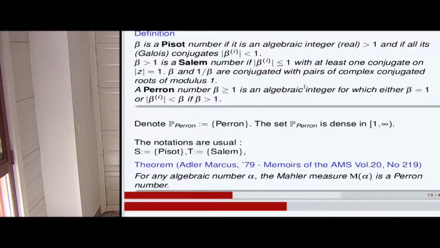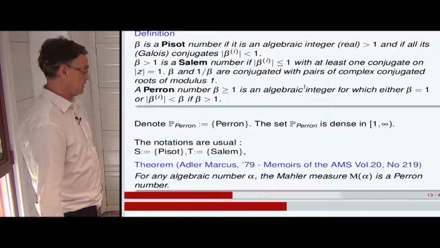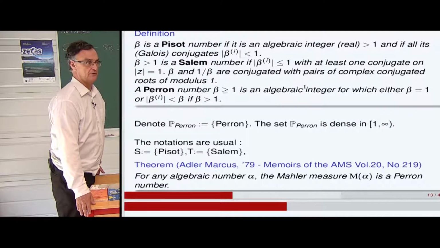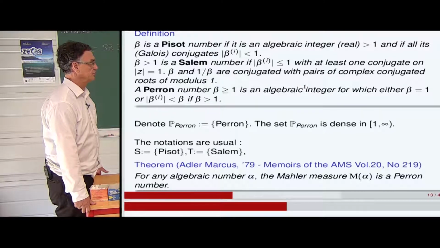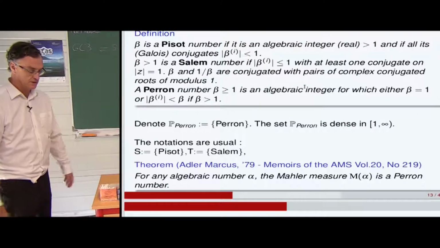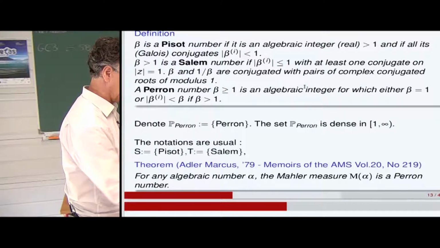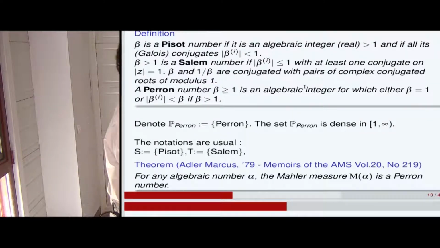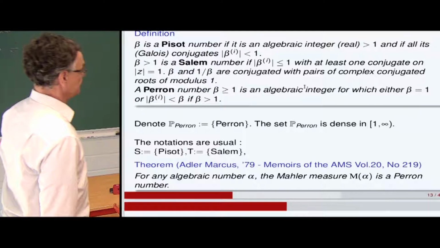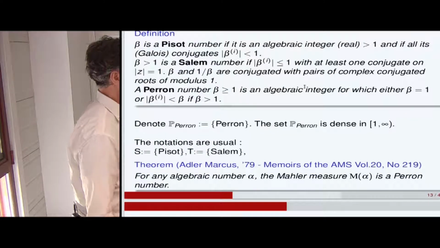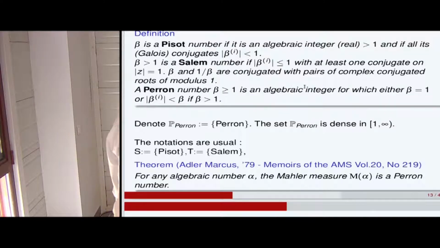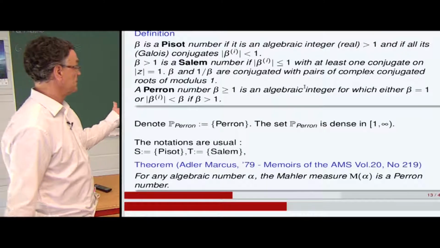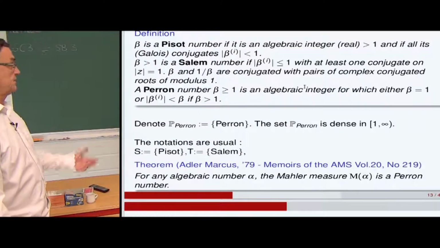William Parry was in the UK somebody very famous in number theory and dynamics. He launched many activities, and he had many students. William Parry has shown that the set of Perron numbers is dense in the half-line 1 to plus infinity. And there is a traditional notation that S denotes the set of Pisot numbers, T the set of Salem numbers.